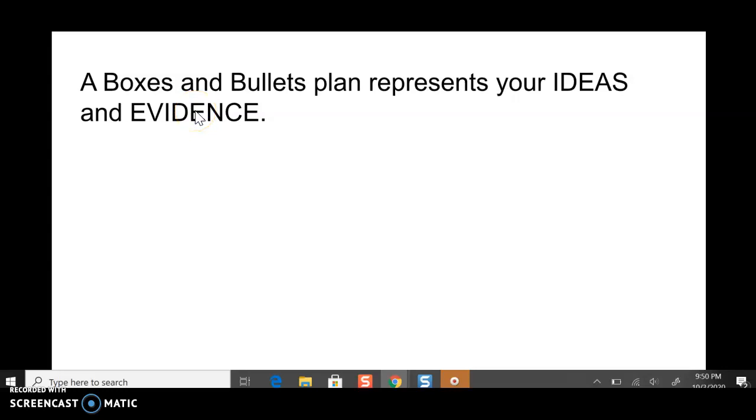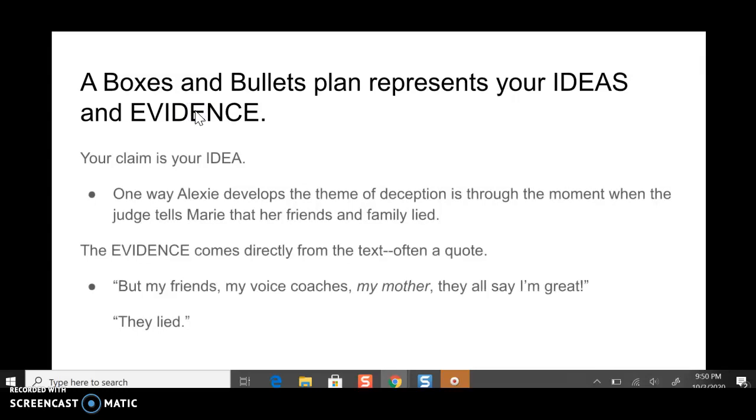So one thing we need to know is a boxes and bullets plan represents your ideas and evidence. Your claim is your idea. So in this case, my claim is one way Alexie, the author, develops the theme of deception is through the moment when the judge tells Marie that her friends and family lied.